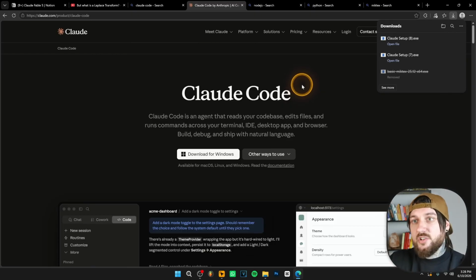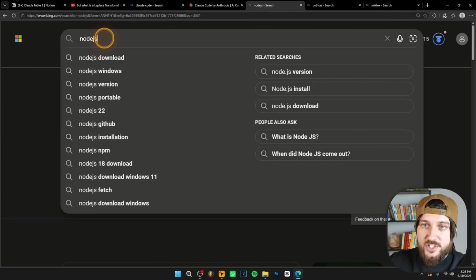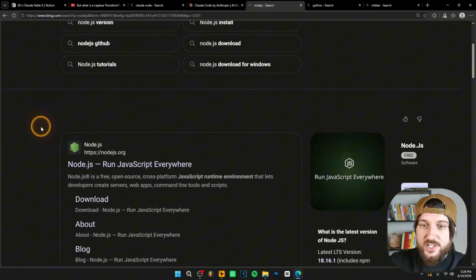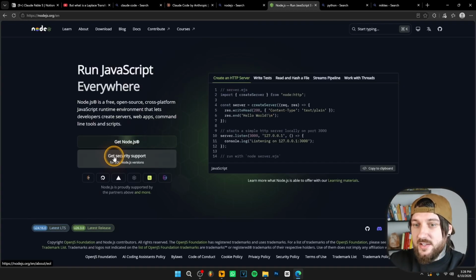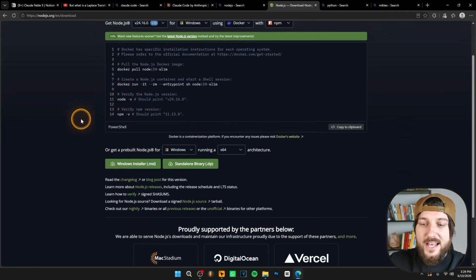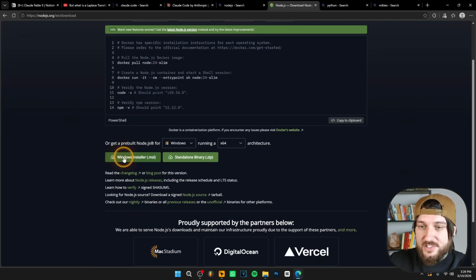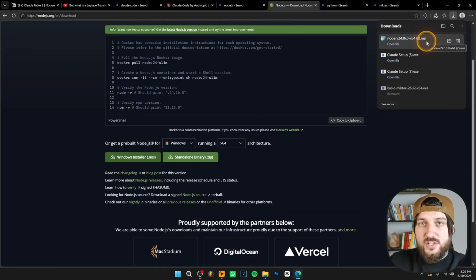After you install it, go to your browser again, search for Node.js over here. Go to this website over here with the green icon, which is called Node.js. Click on this website and then click over here, Get Node.js. Then over here down where it says Windows Installer, click on this. And it's going to download the MSI file and then install Node.js on your computer.